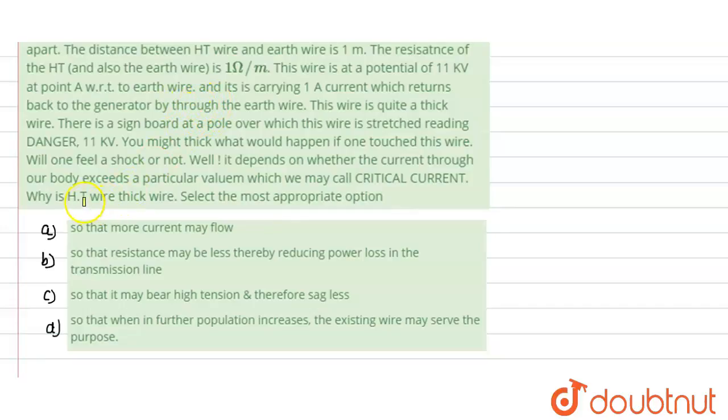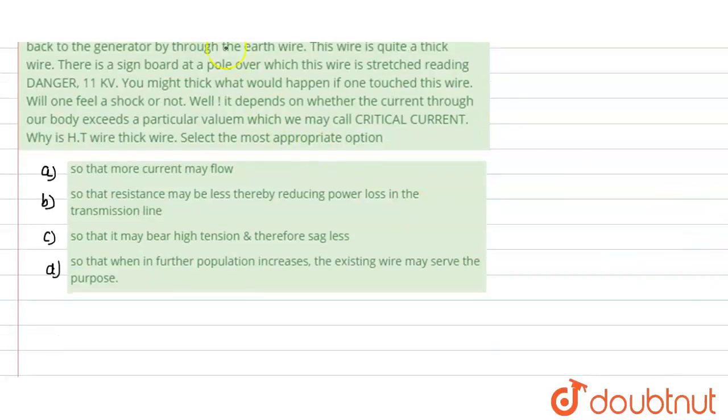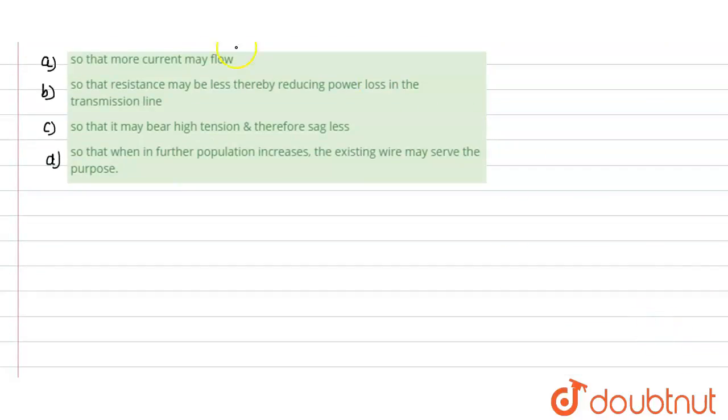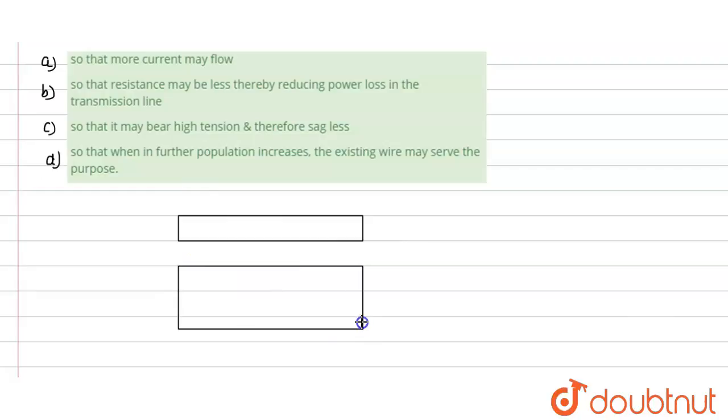So the high tension wire. Now the question is, why is the high tension wire thick? We need to select the most appropriate option. For example, if we take two wires, let's say this is a thin wire and this is a thick wire of the same length L. The cross section would be circular.